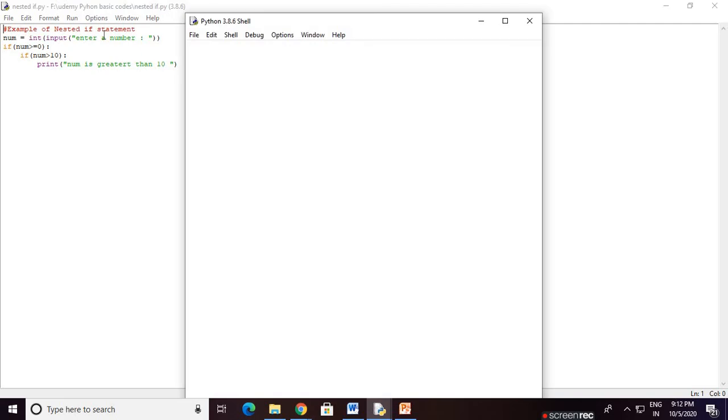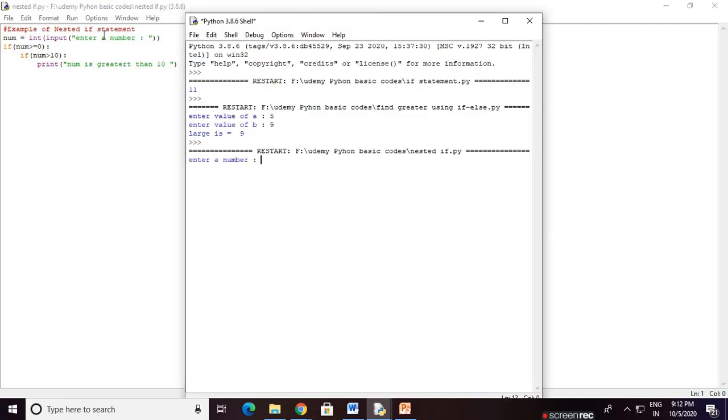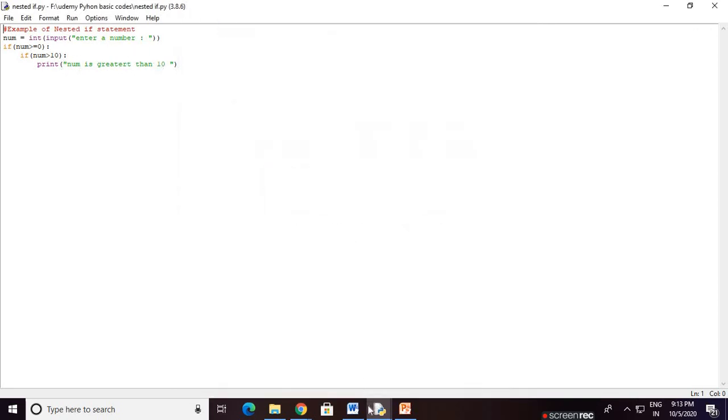Now press F5. Value that is like 11. Yes, this is printed. First check 11 is greater than or equal to 0. Yes, go to this block. Check if num is greater than 10, then 11 is greater than 10. Yes, that means num is greater than 10. This is a nested if statement.